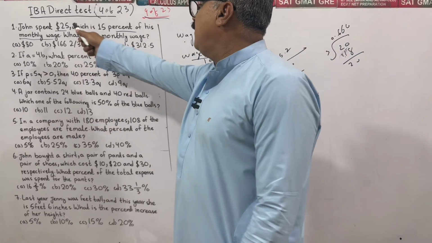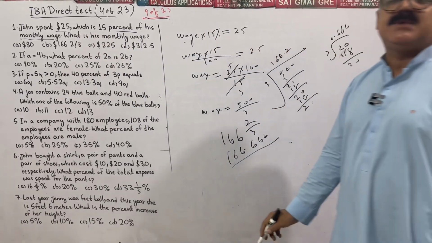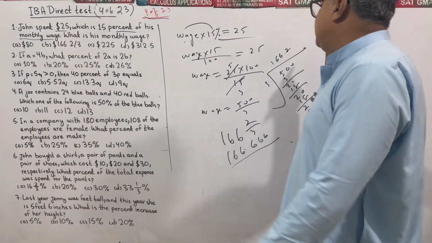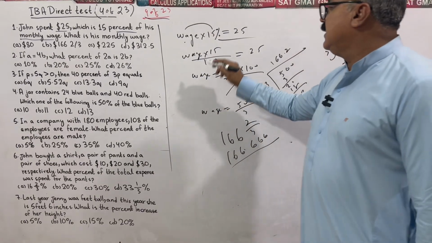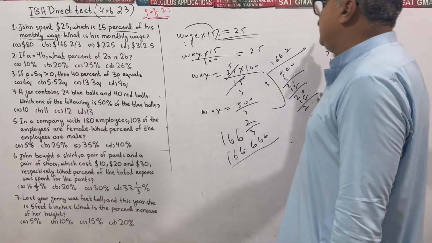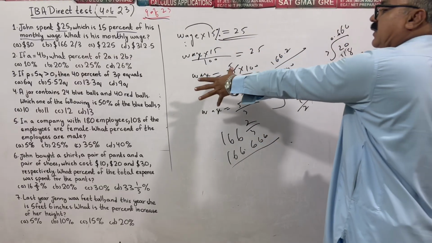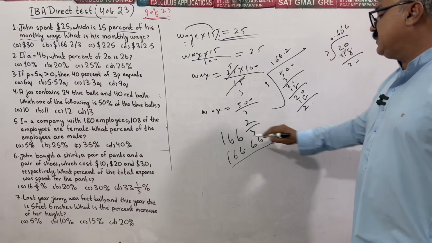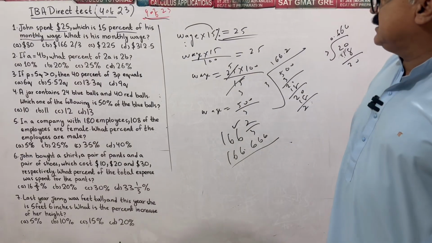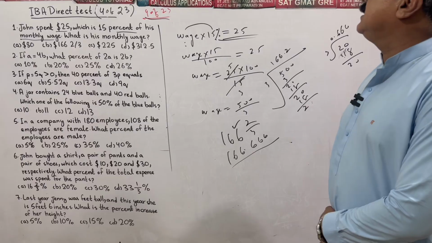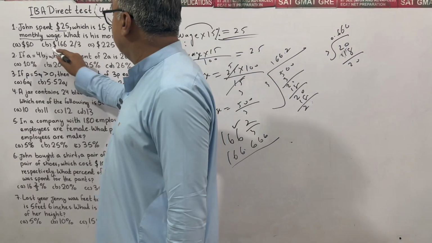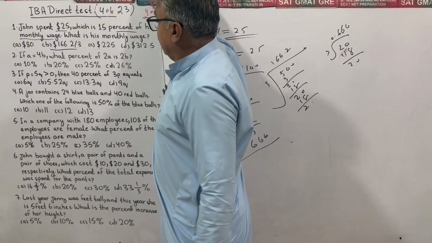Okay, cool. Let me explain once again. John spent $25, which is 15% of his monthly wage. 15% of his wage is 25. Solve for W. Remove percent, divide by 100, and simple manipulation leads to $166 whole 2 upon 3 as the wage of John.